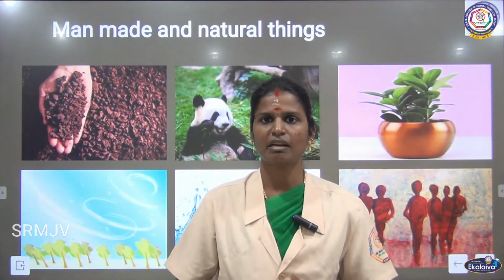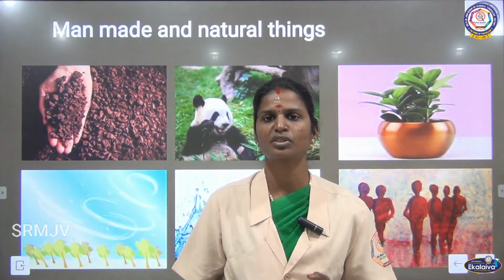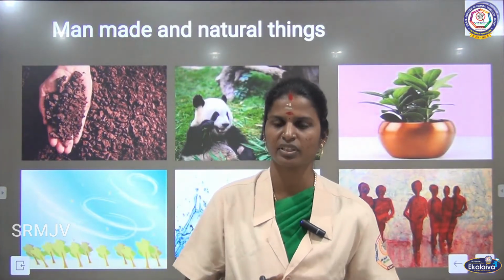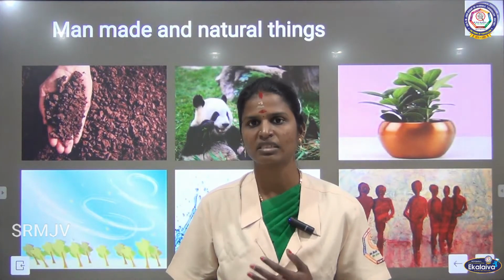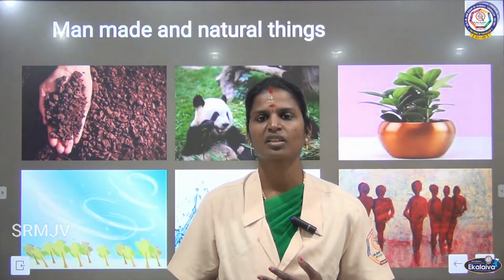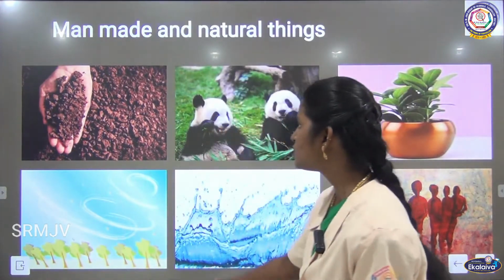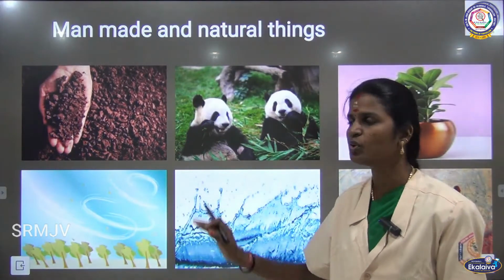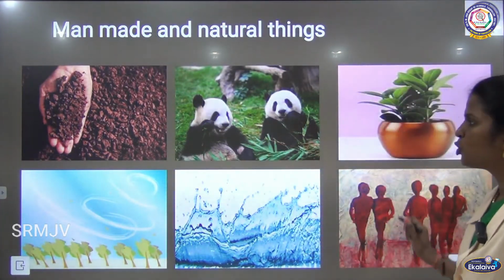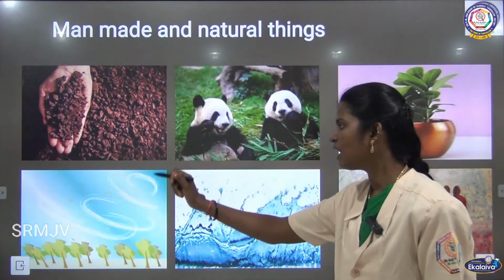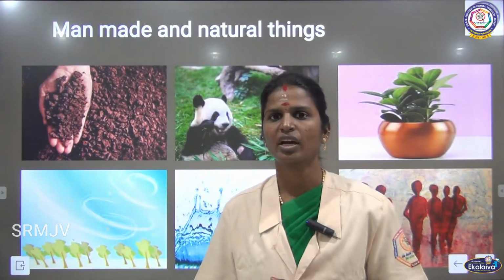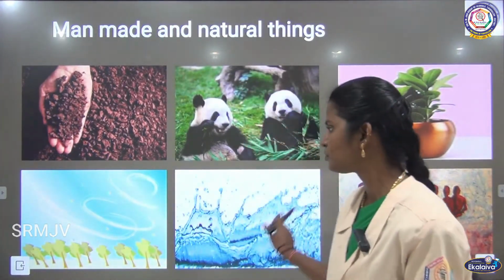Out of these natural things, we can differentiate the natural things into living things and non-living things. So out of these natural things, plants, animals, birds, humans, they are living things, and rocks, mountain, sun, river, water, they are non-living things. Here you could see soil, animal, plant, human, water, air. So out of these, animal, plant and humans are living things. Soil, air, water, they are non-living things. So in natural things we have both living things and non-living things also.